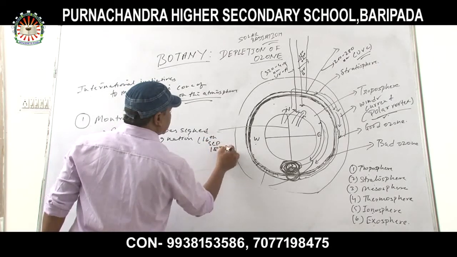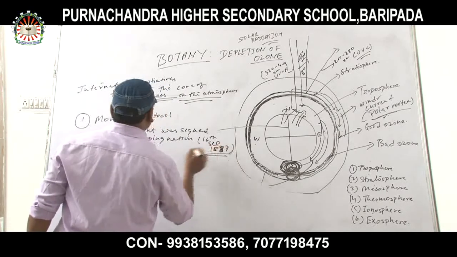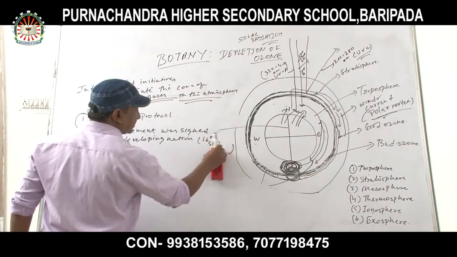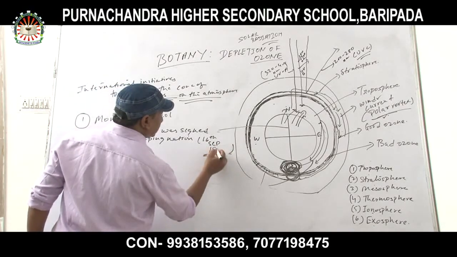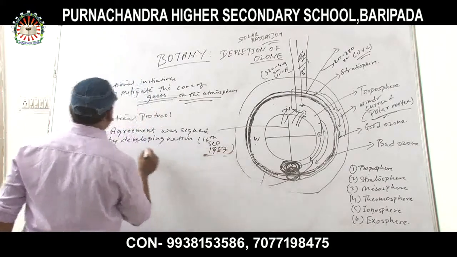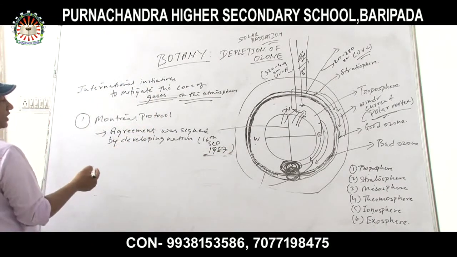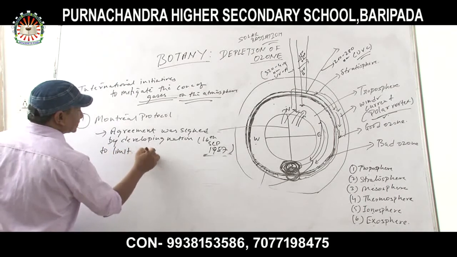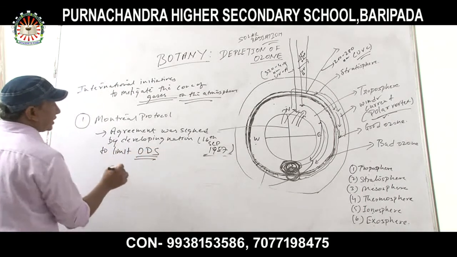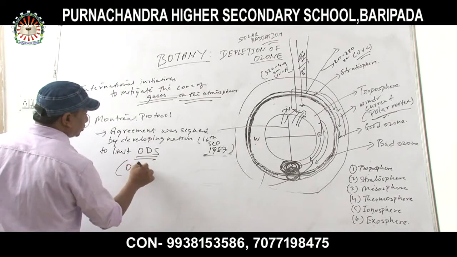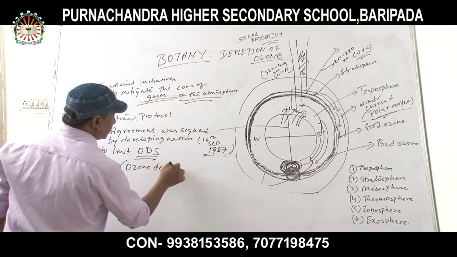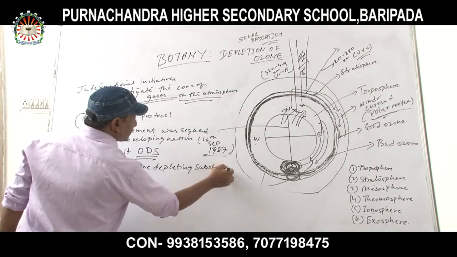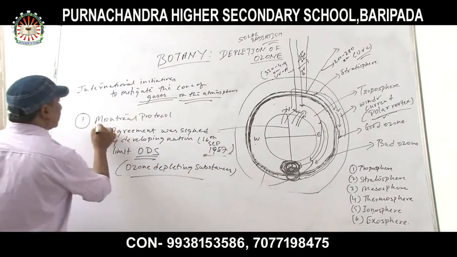When was it inaugurated? It was inaugurated on 16th September 1987. Which protocol? Montreal Protocol. Agreement was signed by developing nations to limit what? To limit the ODS. ODS is what? Ozone depleting substances. Okay? That is called the Montreal Protocol.